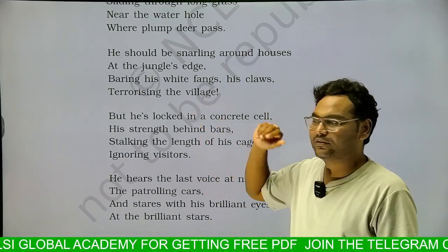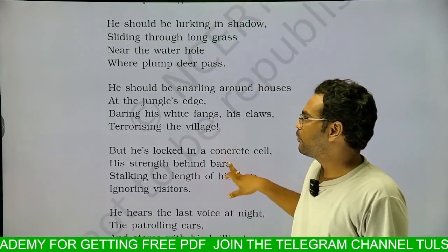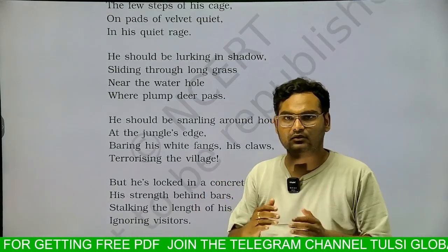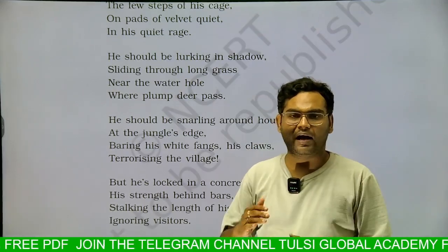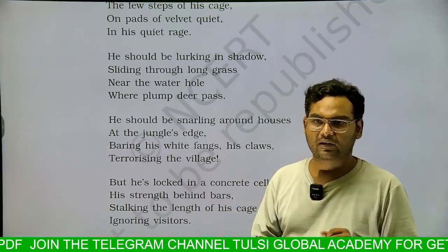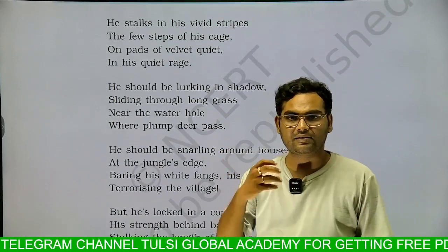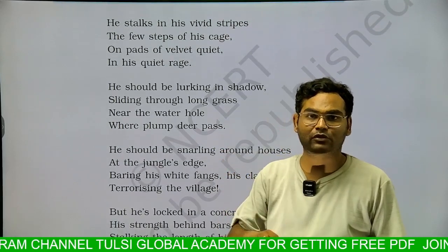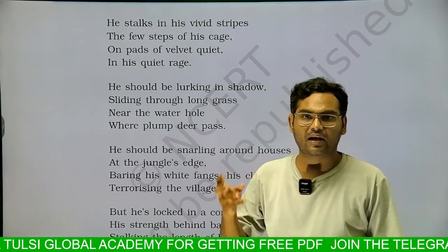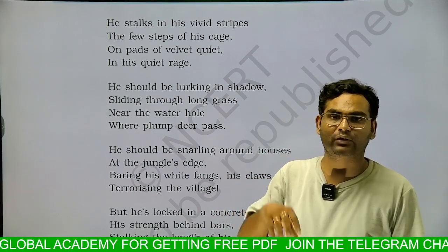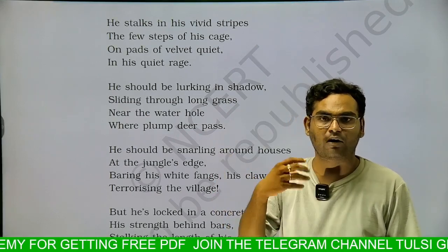And the tiger who is in the jungle, he is freely roaming, he is not feared of anybody. So this poem is comparatively studying two different tigers, one who is caged in the zoo and another who is freely roaming in the jungle. So mainly the poet wants to convey a message that these animals are not meant to be kept in the zoo. These animals are free animals. They are not meant to be kept in a cage, and they are not subjects of entertainment in the zoo or for the visitors.